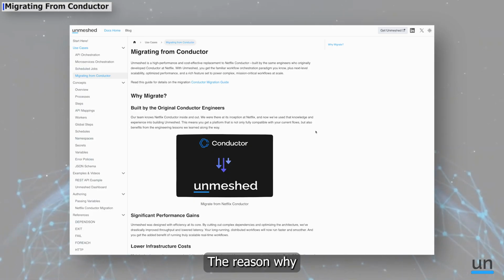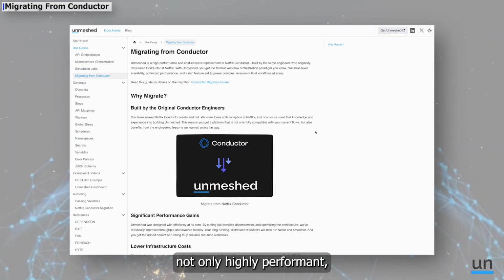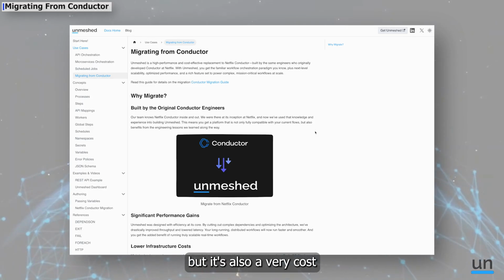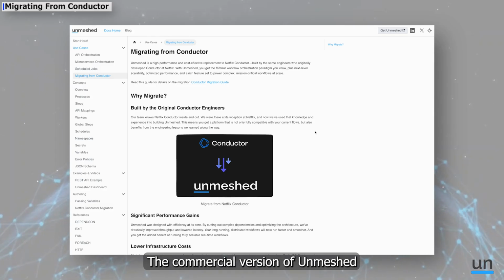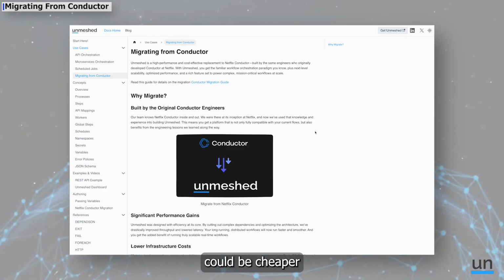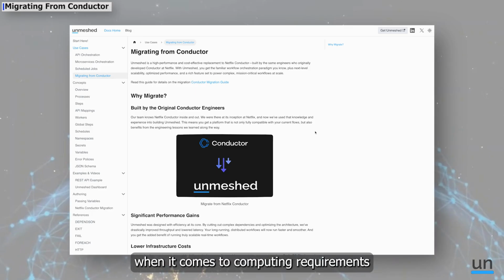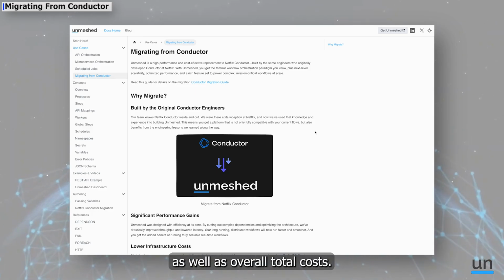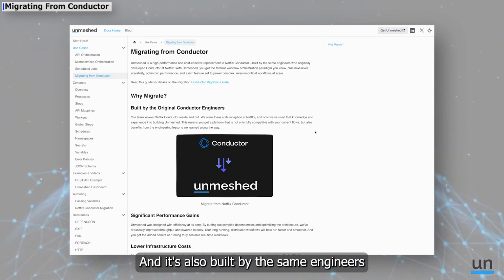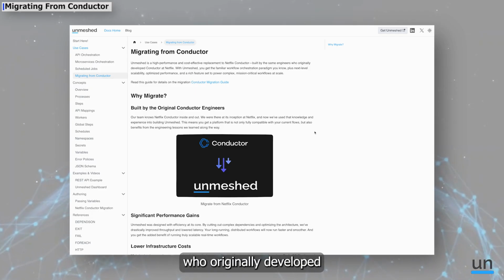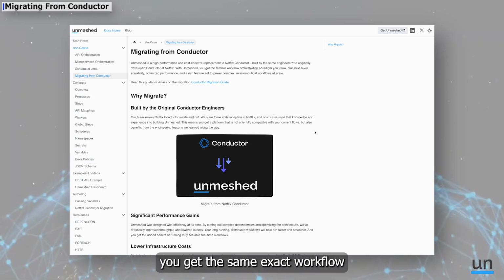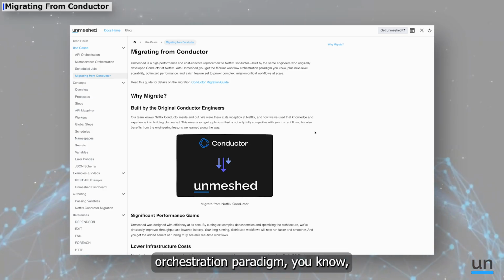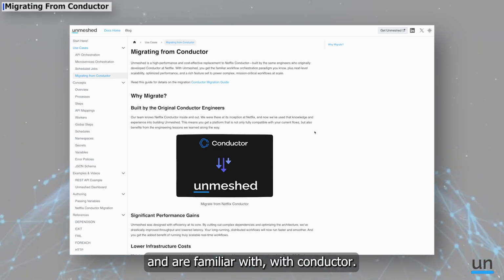If you're looking for a path to migrate away from open source Conductor, Unmeshed might be a great choice. The reason why I think it's a great choice is because it's not only highly performant, but it's also a very cost-effective replacement to the open source Conductor. The commercial version of Unmeshed could be cheaper than running the open source Conductor when it comes to computing requirements as well as overall total costs. And it's also built by the same engineers who originally developed Conductor at Netflix. So with Unmeshed, you get the same exact workflow orchestration paradigm you know and are familiar with from Conductor.